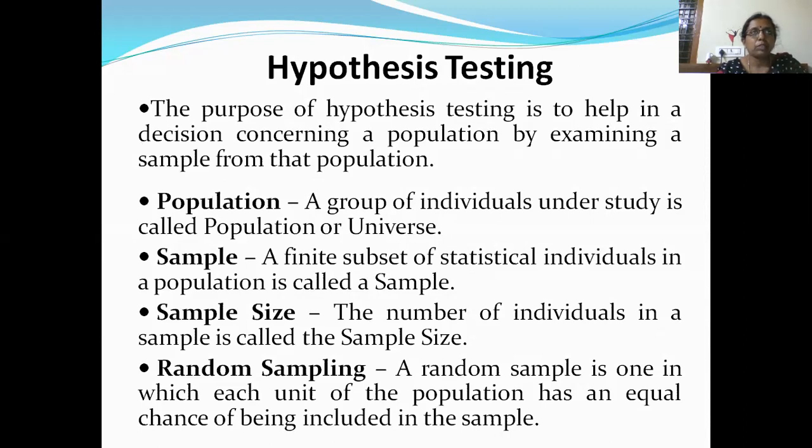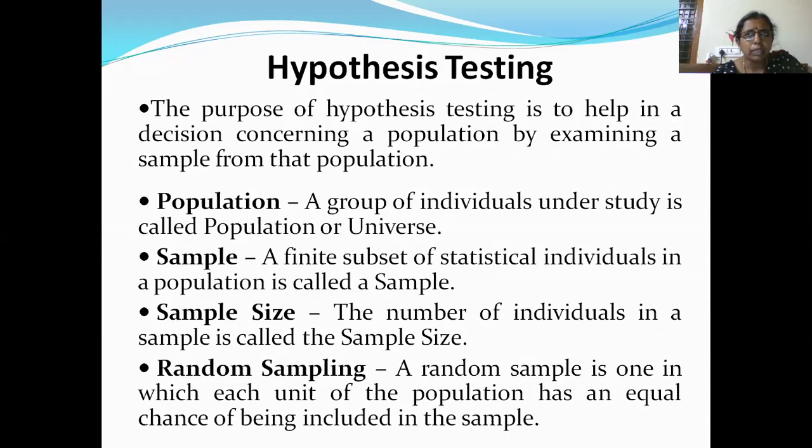Suppose we want to find the quality of, say, rice in a bag. Do we check each and every grain of rice in the bag? It will take a lot of time. What we do is take a handful of rice from the bag and check whether this rice is of good quality or not.